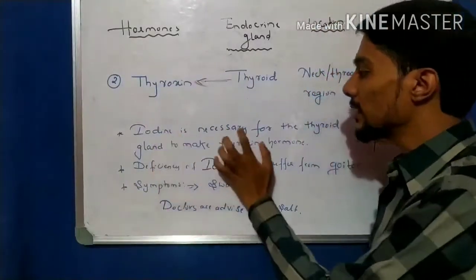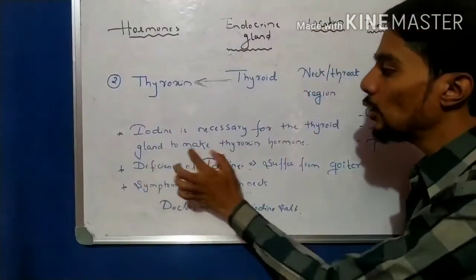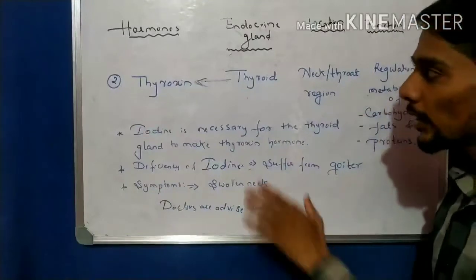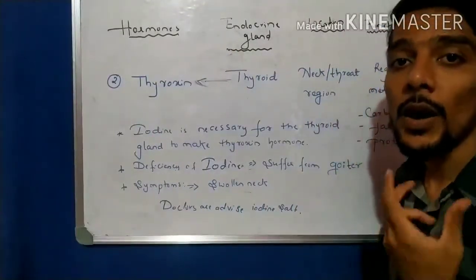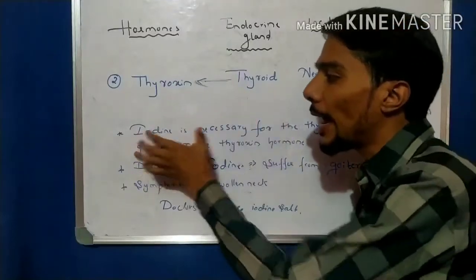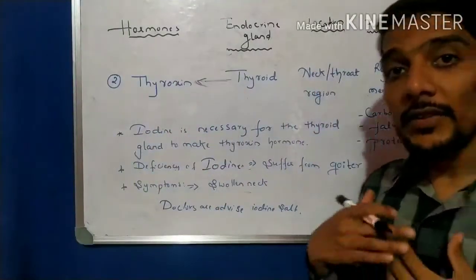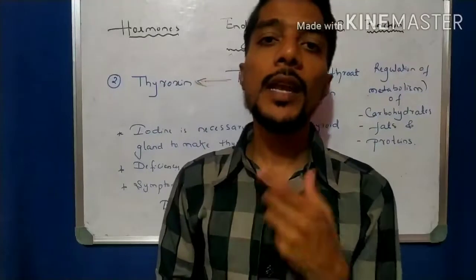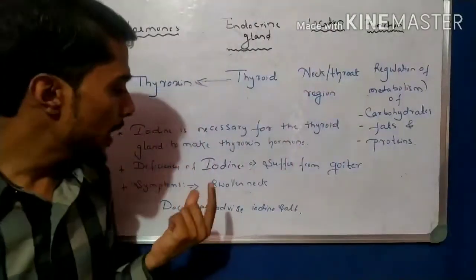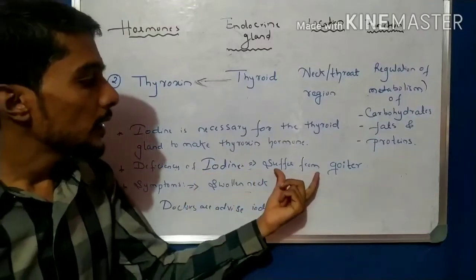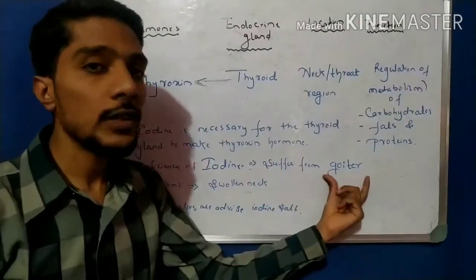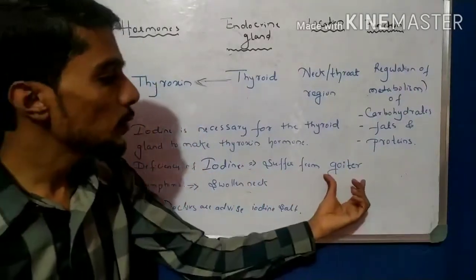So iodine is necessary for the thyroid gland to make the thyroxine hormone. For the production of thyroxine hormone, the very important element required for the thyroid gland is what? Iodine. If there is a deficiency of iodine in the body, what happens? We observe that the person suffers from a disease called goiter.